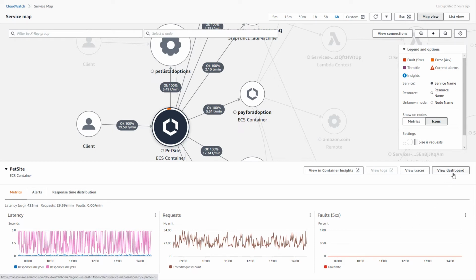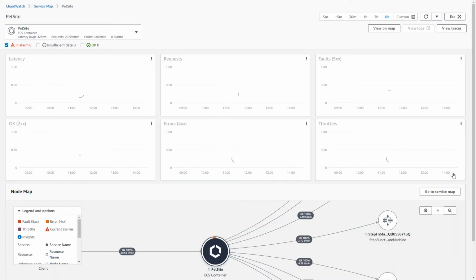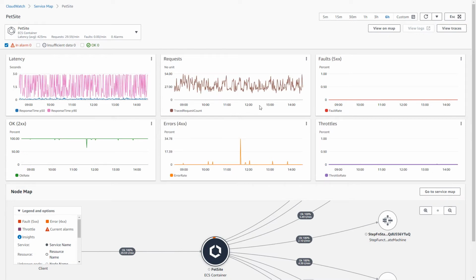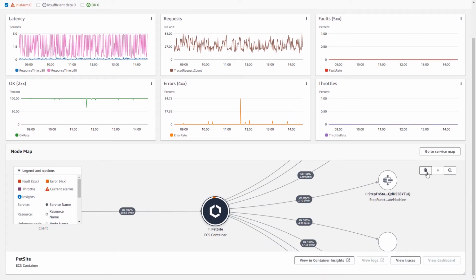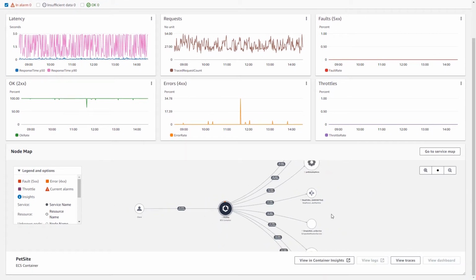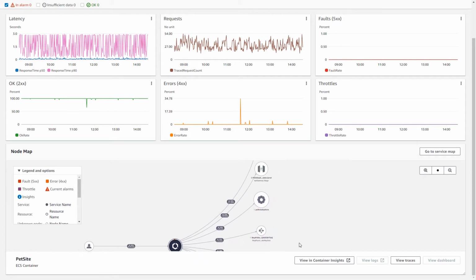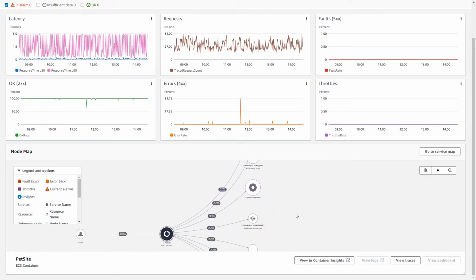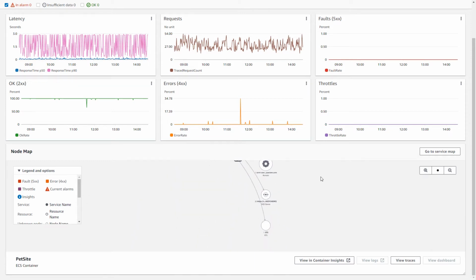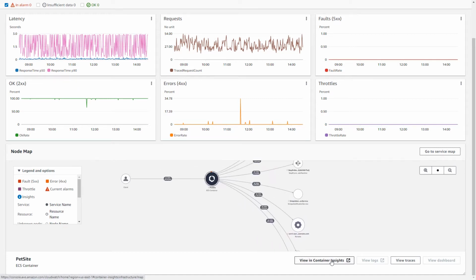In addition to this, we can also view a specific dashboard for this specific node. So in addition to the latency, requests, and faults, we can also see if there are any throttles, errors, or 200 OKs, and what that looked like. If we scroll down a bit, we can also take a look at a visual representation of this node on our service map, which means we can see all of the other nodes that this node is making requests to, or has made requests to in the past. In this case, since this is a container, we also have the option to view this in Container Insights.